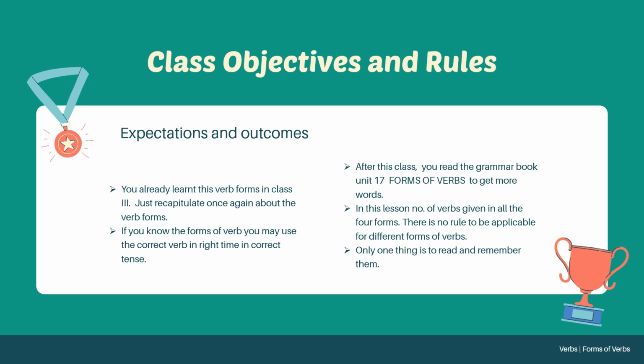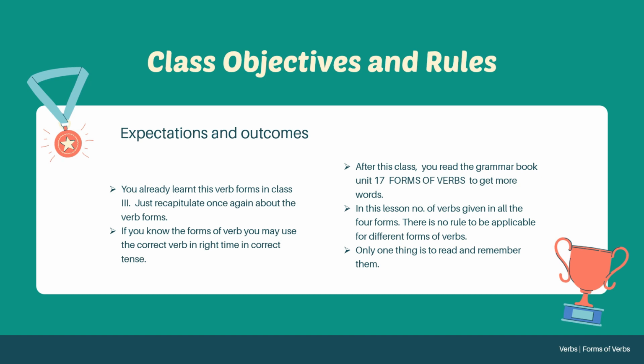There are irregular verbs and regular verbs, so there is no rule for how the verb forms are made. You just follow. In this lesson, a number of verbs are given in all 4 forms. There is no rule applicable for different forms of verbs. Only one thing: read and remember them.